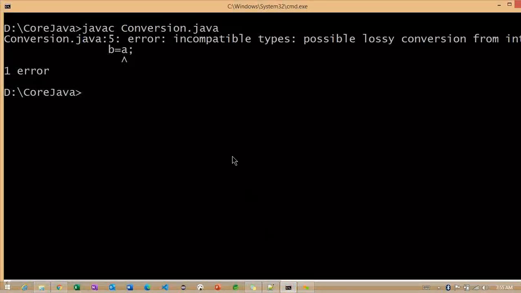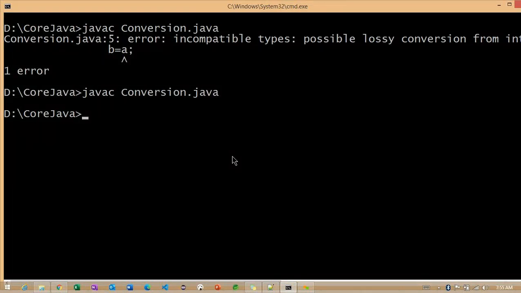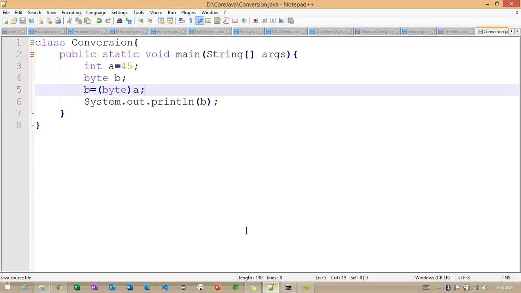If I compile the same example here, now we can see we are not seeing any errors. Getting the point? So this we are going to call explicit casting here. Basically, explicitly we are trying to provide the particular data type here.